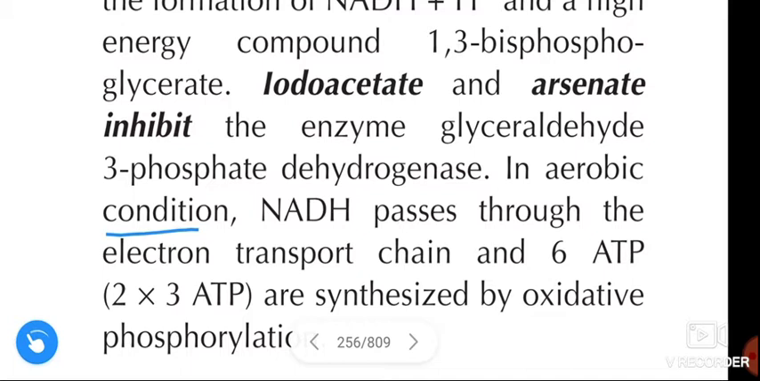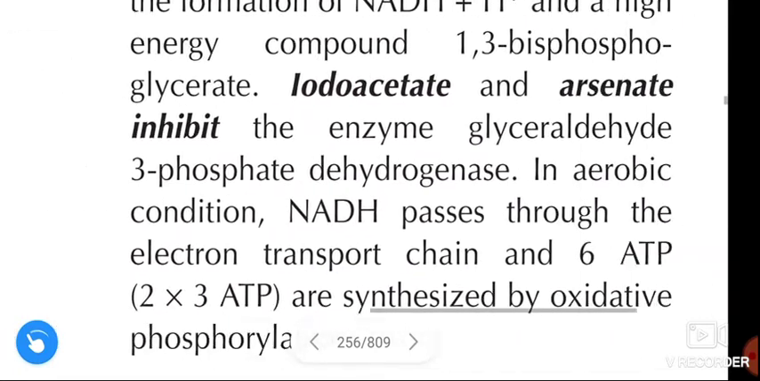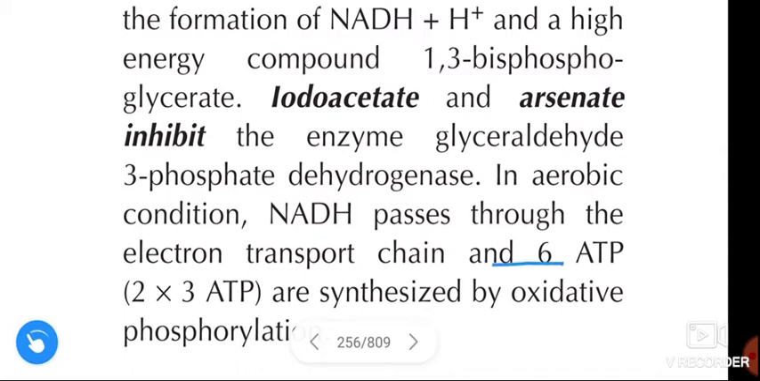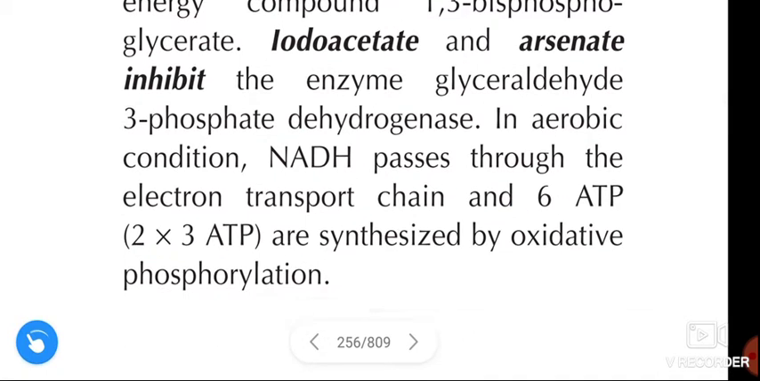In aerobic condition, NADH passes through the electron transport chain and 6 ATP, that is 2 into 3, 6 ATP are synthesized by oxidative phosphorylation.